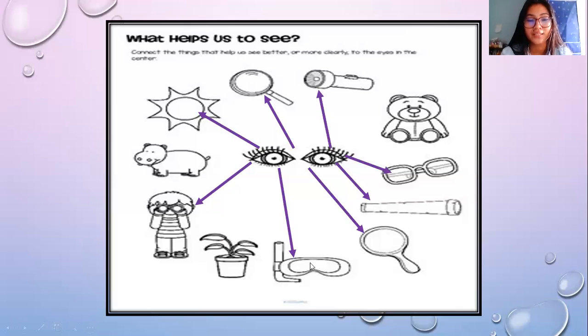Next one is a goggle. If you want to go swimming in the ocean or pool, you can use goggles to see clearly what is inside the water. And this is the same magnifying glass. This one is the same. It's a flashlight and eyeglasses.